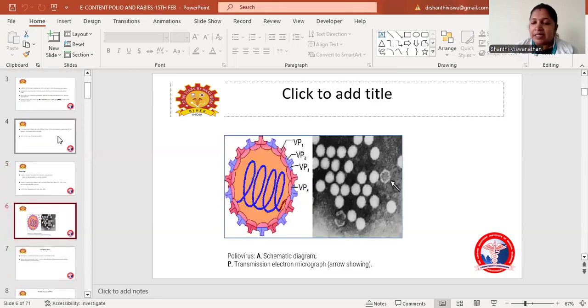So this is the structure of poliovirus. This is the first picture showing the structure, with the antigens arranged from VP1 to VP4. And the second picture is an electron microscopic picture. The pointing arrow shows poliovirus.